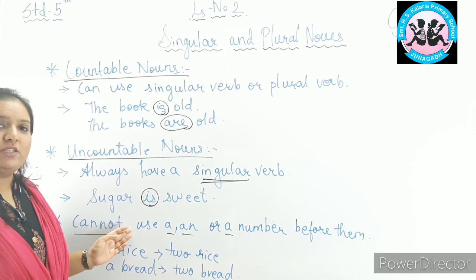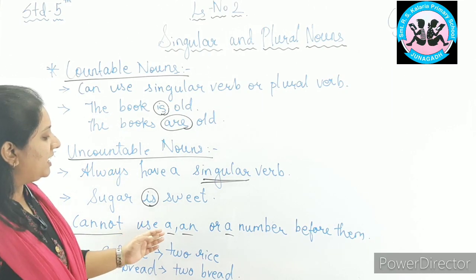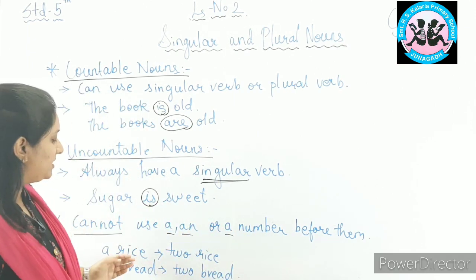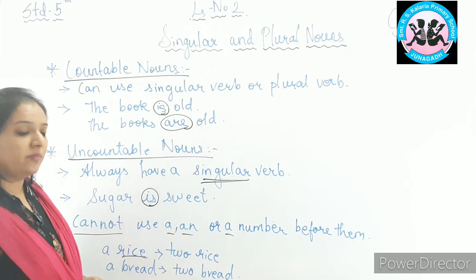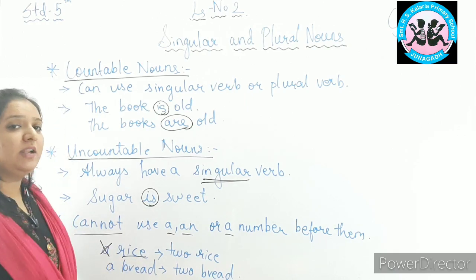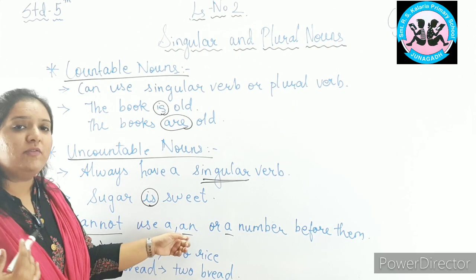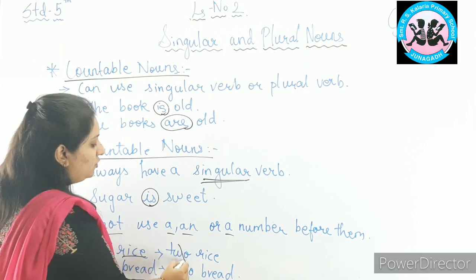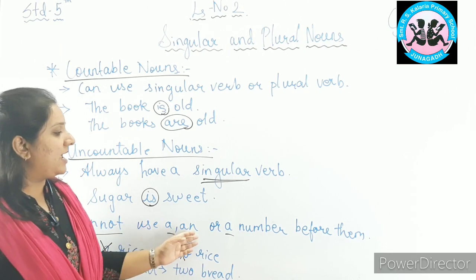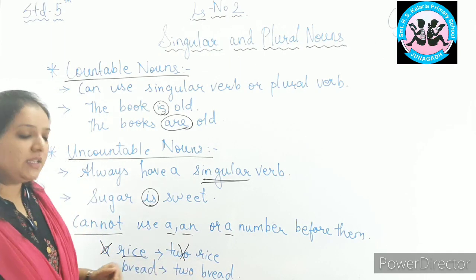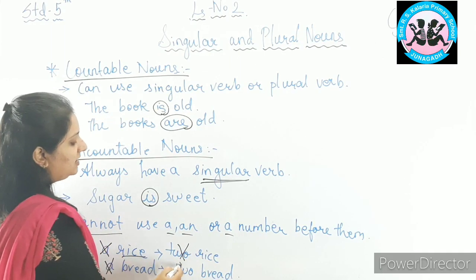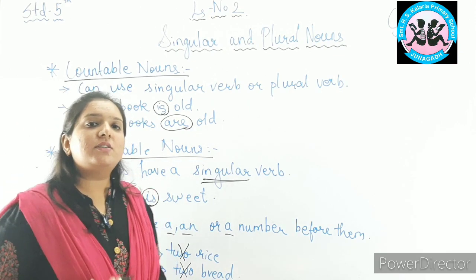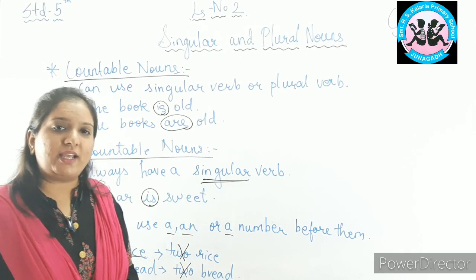Now, another important point to remember is, we cannot use a, an or a number before uncountable nouns. For example, rice. Rice is an uncountable noun. Yes or no? We cannot use a before uncountable nouns. We cannot use an before uncountable noun or any number. For example, 2 rice. 2 is incorrect. Same way goes with bread and 2 bread. So these are the small things which we need to keep in mind while forming sentences.